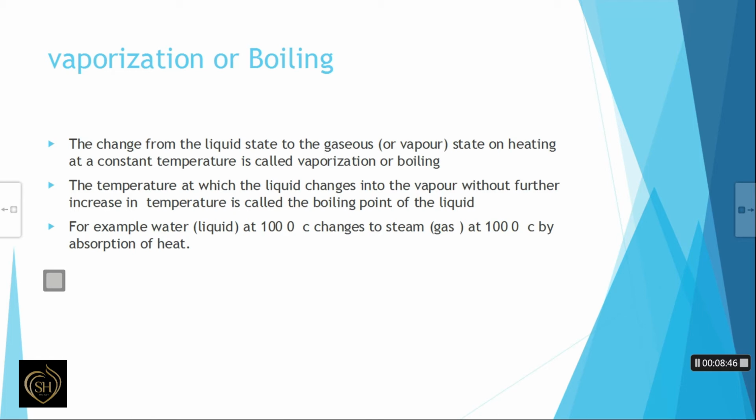An example is water. We know that water is a liquid form of matter. Water at 100 degrees Celsius changes to steam, that is gas, at 100 degrees Celsius by absorption of heat.